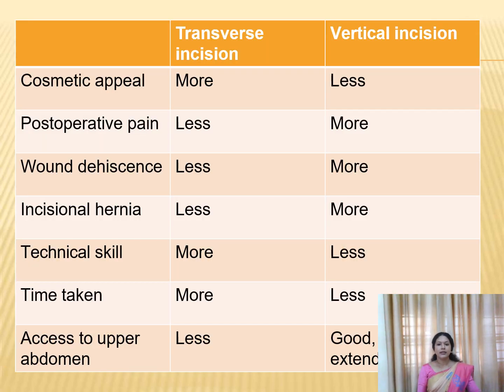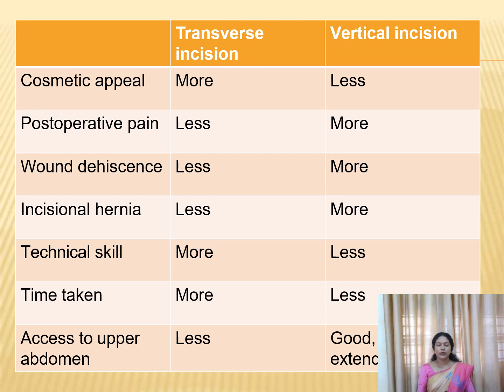And now we can see the comparison of transverse incision and vertical incision, that is comparison of lower segment cesarean section and classical cesarean section or vertical. First one is cosmetic appeal. In the transverse cesarean section, or in the case of lower segment cesarean section, the cosmetic appeal is more. But here the vertical incision will be there over the abdomen vertically, so the cosmetic appearance is less. And if you are going to the postoperative pain, in the case of LSCS it is less, and in the case of vertical it is more.